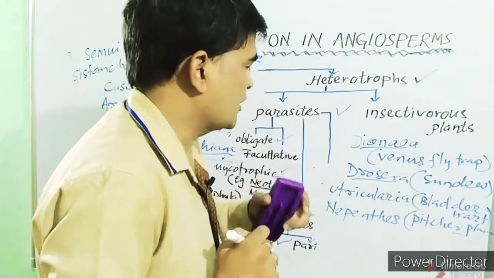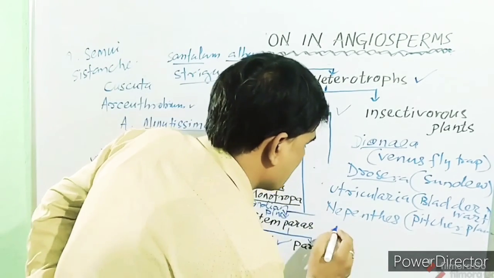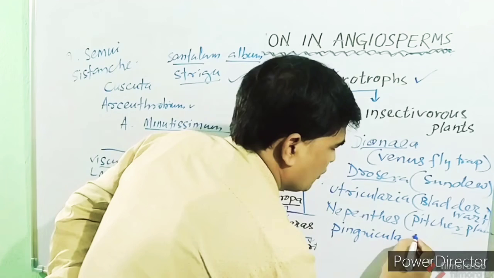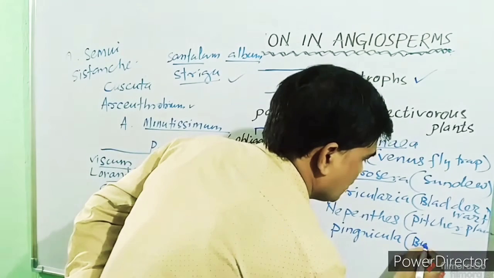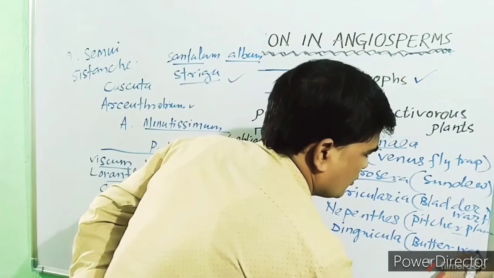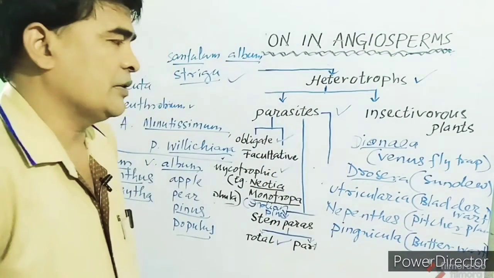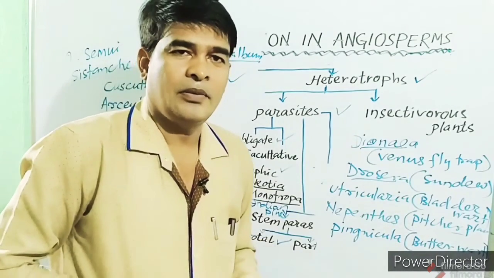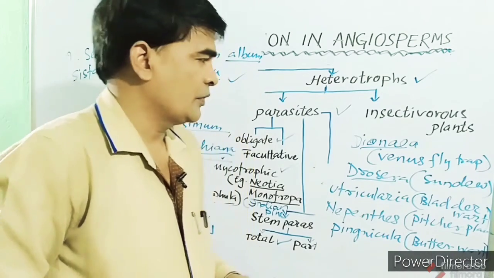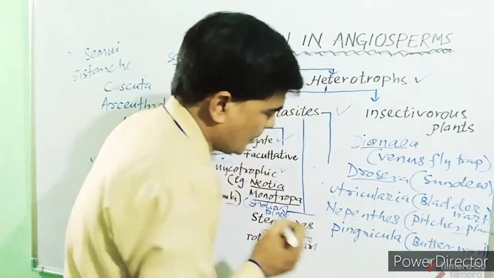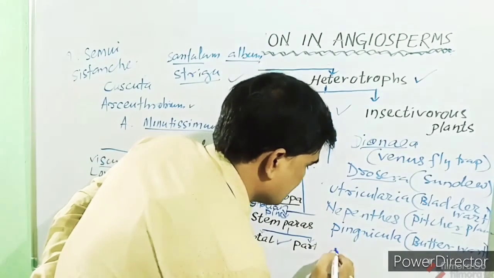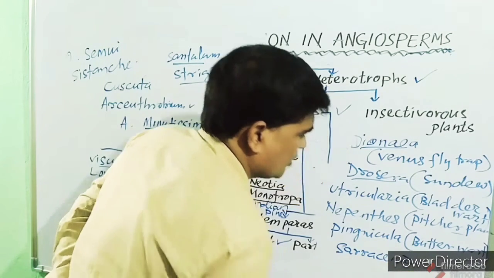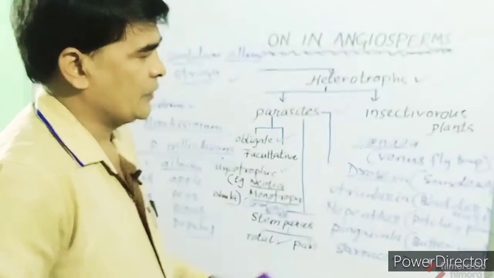Then there are some other examples also, like Pinguicula, commonly called butterwort, etc. All these are insectivorous plants. Another example is Sarracenia.